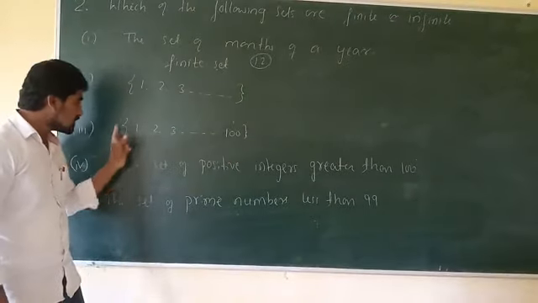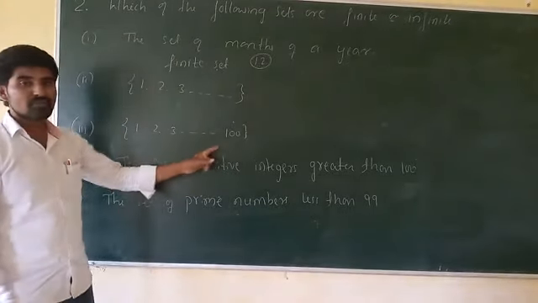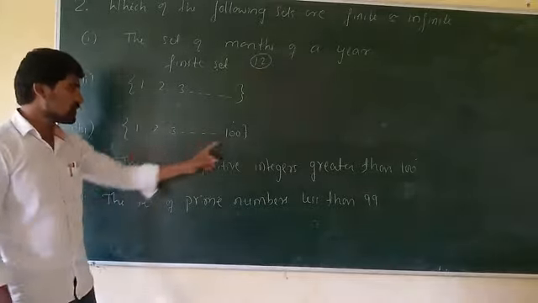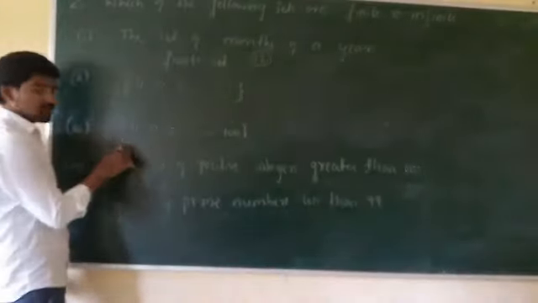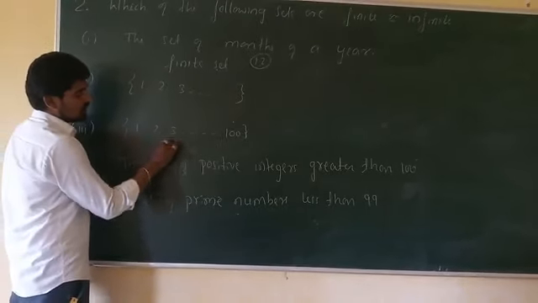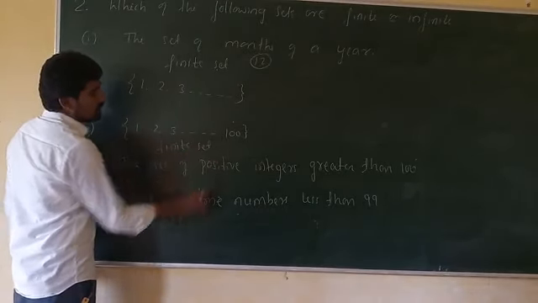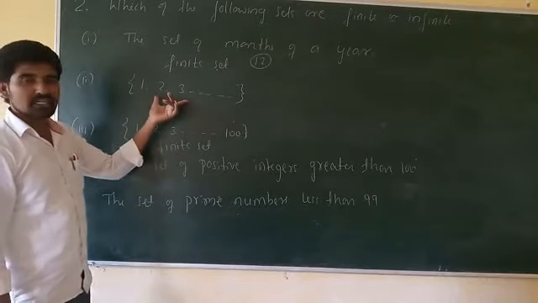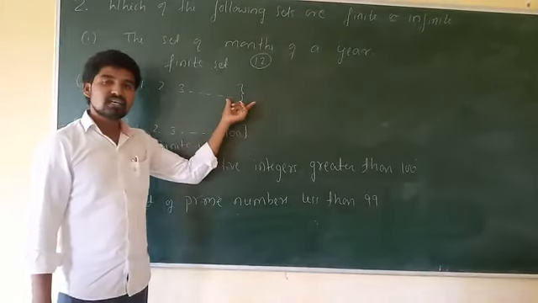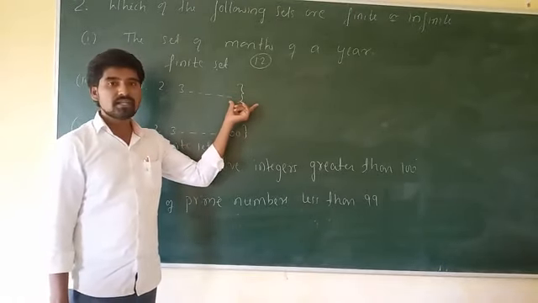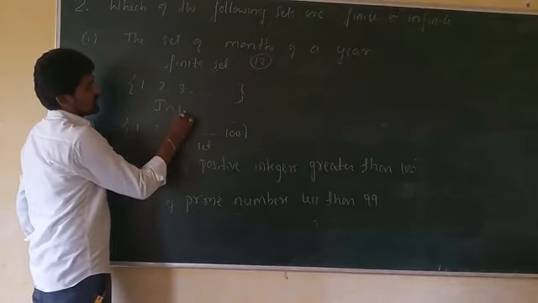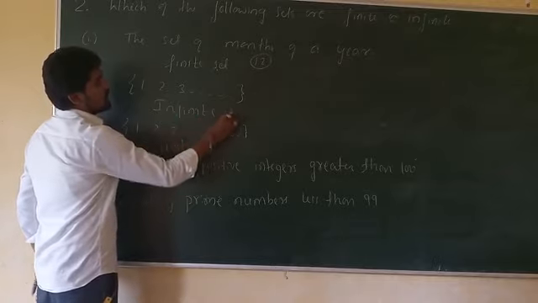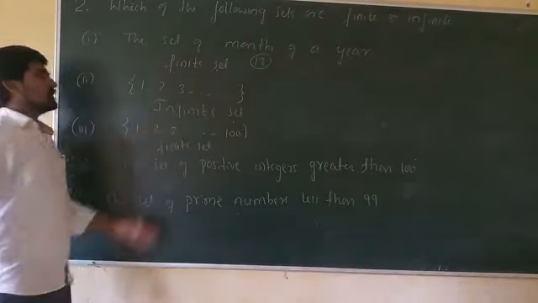It means the third set consists of 100 elements. We are sure about the number of elements present in the third set, so this is an example of a finite set. But comparing the second set, it doesn't have an end element, so the second set is an infinite set, because we are not able to count its elements.